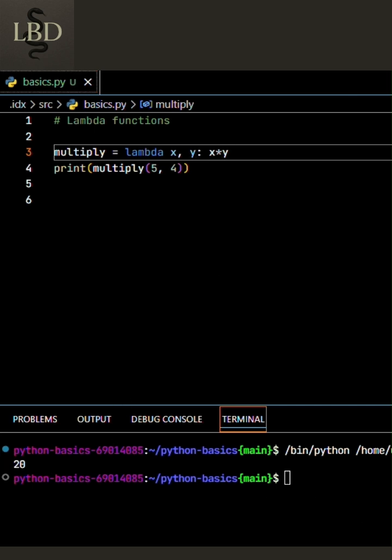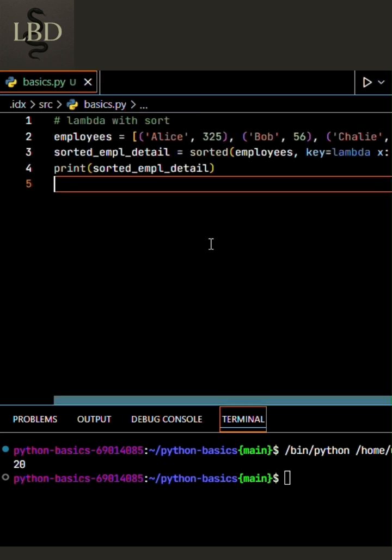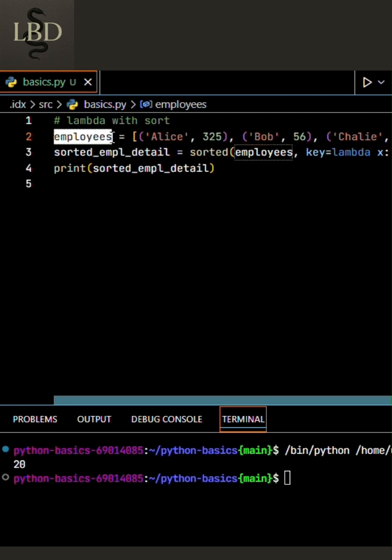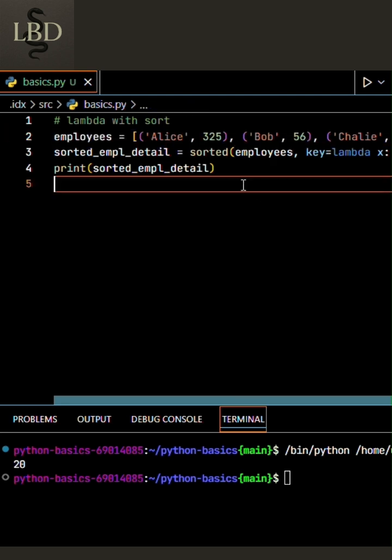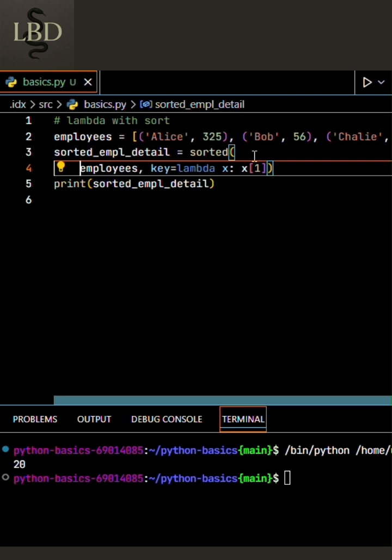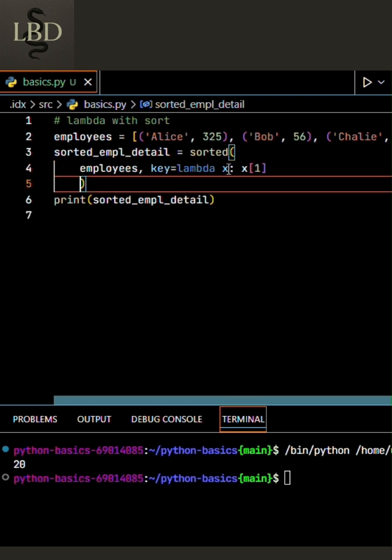Similarly, lambda functions are super useful when you are working with functions like map, filter or sort. For example, if you want to sort a list of tuples by the second element, the lambda makes it very simple. In this example, we can see that there is an employee which has the name and their employee ID corresponding to it. We want to sort this whole information, but we want to ensure that all the employee information gets sorted based on the employee ID.